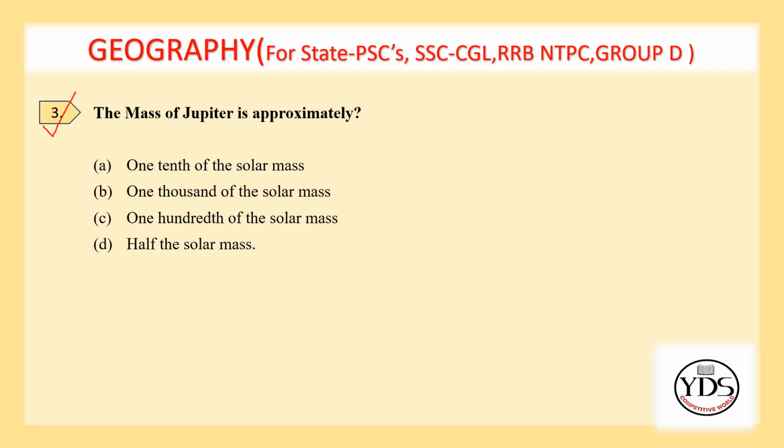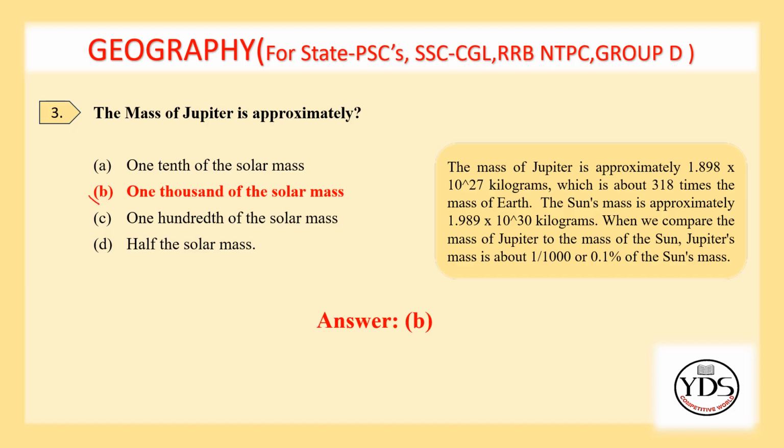Third question. The mass of Jupiter is approximately 1/10 of the solar mass, 1/1000 of the solar mass, 1/100th of the solar mass, half the solar mass. Option B, 1/1000 of the solar mass is the correct answer.